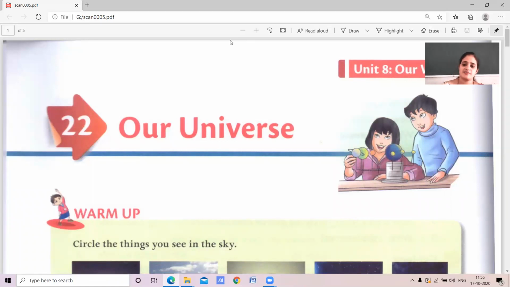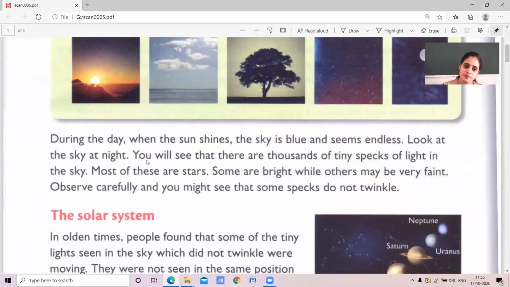Let's study in this lesson. During the day, when the sun shines, the sky is blue and seems endless. We cannot see the end of the sky. It is endless.